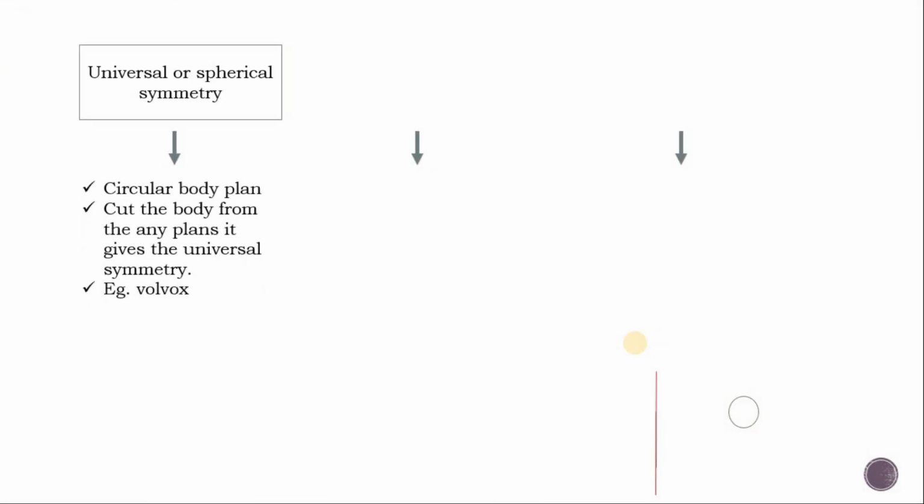We can see in detail universal or spherical symmetry. The animal body plan is circular. Cut the body from any plane, it gives universal symmetry. Example is Volvox. Here we can see a Volvox colony. We can cut by longitudinal manner or by latitudinal manner. The colony is cut into two equal halves. This is called universal or spherical symmetry.